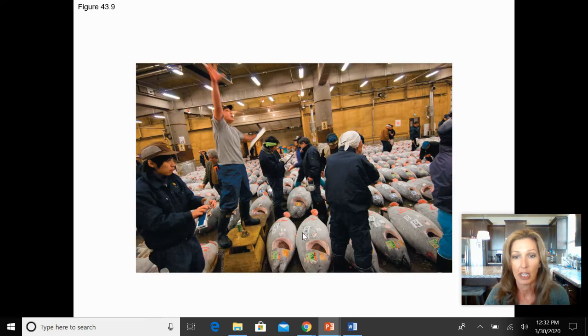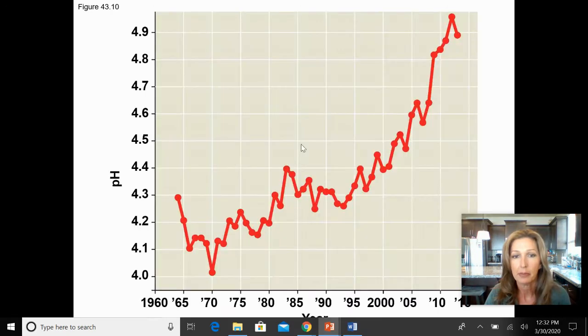We see that in fishing. Here they're actually showing you tuna, but actually a really good example would be shark fins, and the overfishing for shark fins is something else that ends up happening.